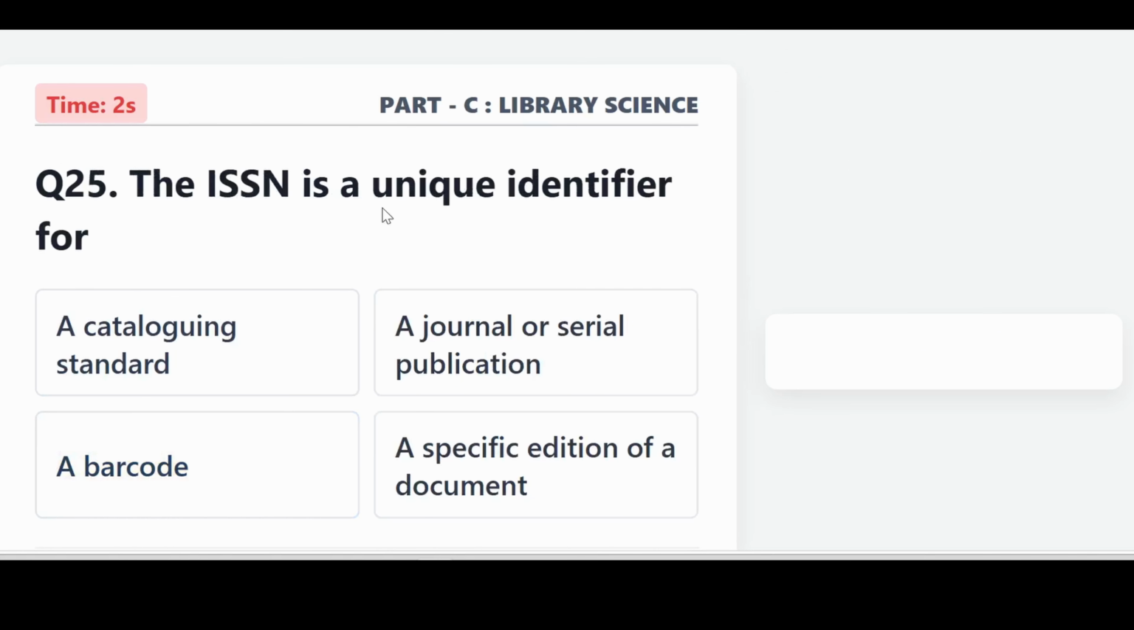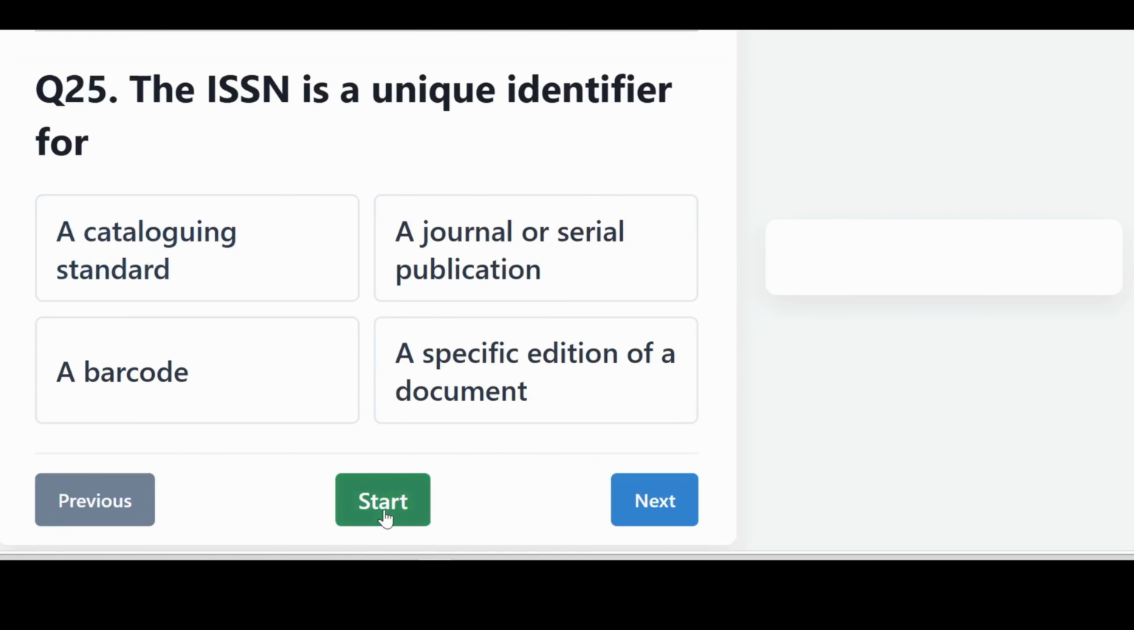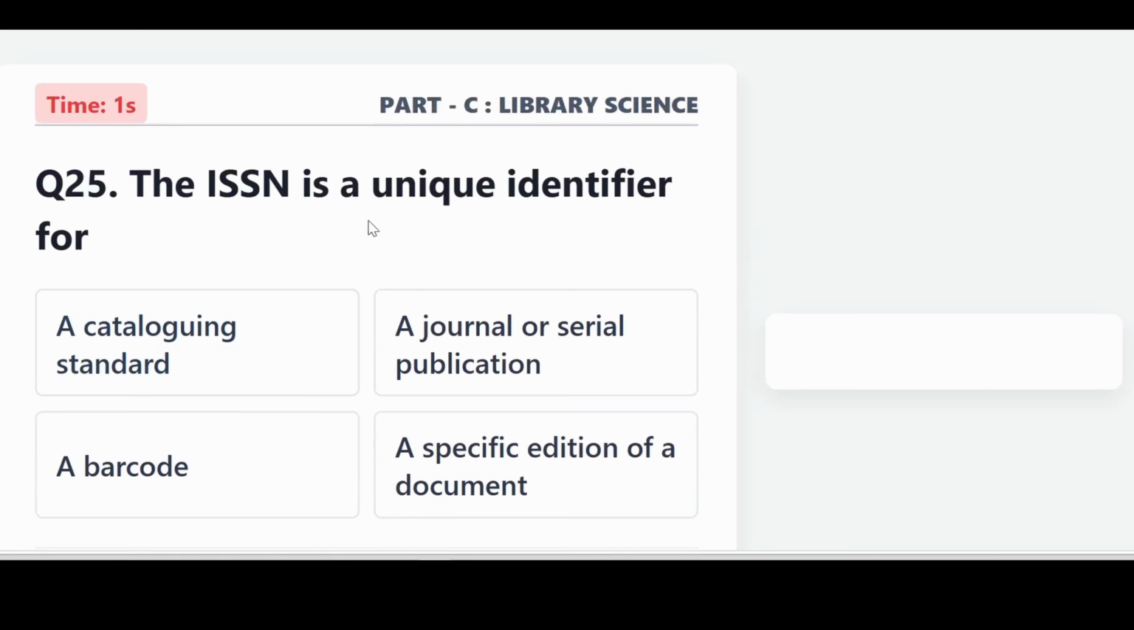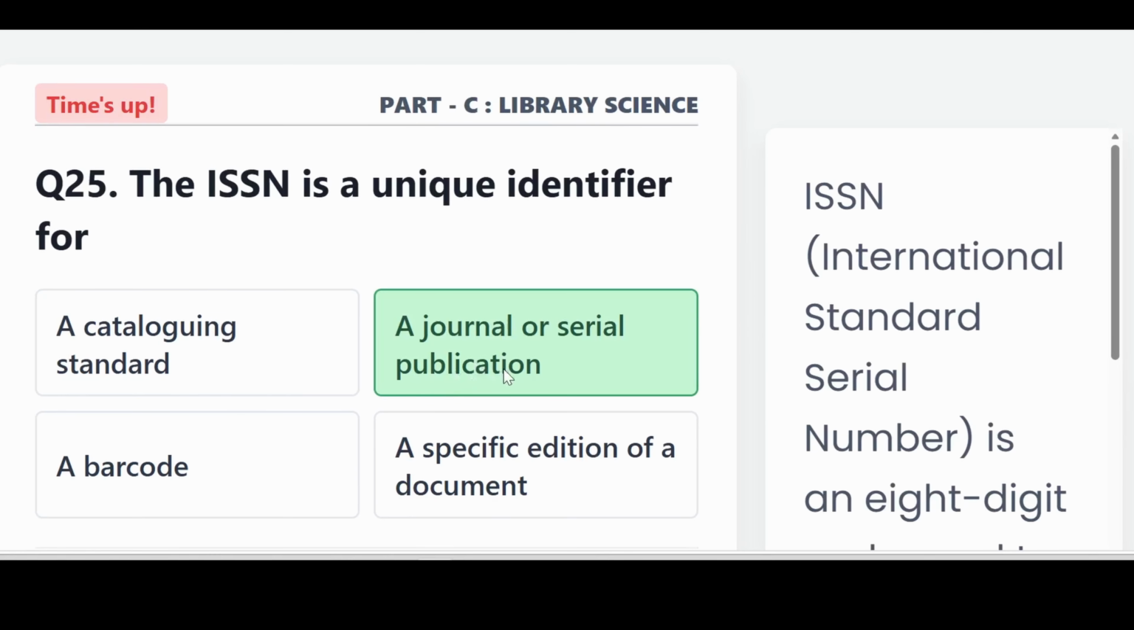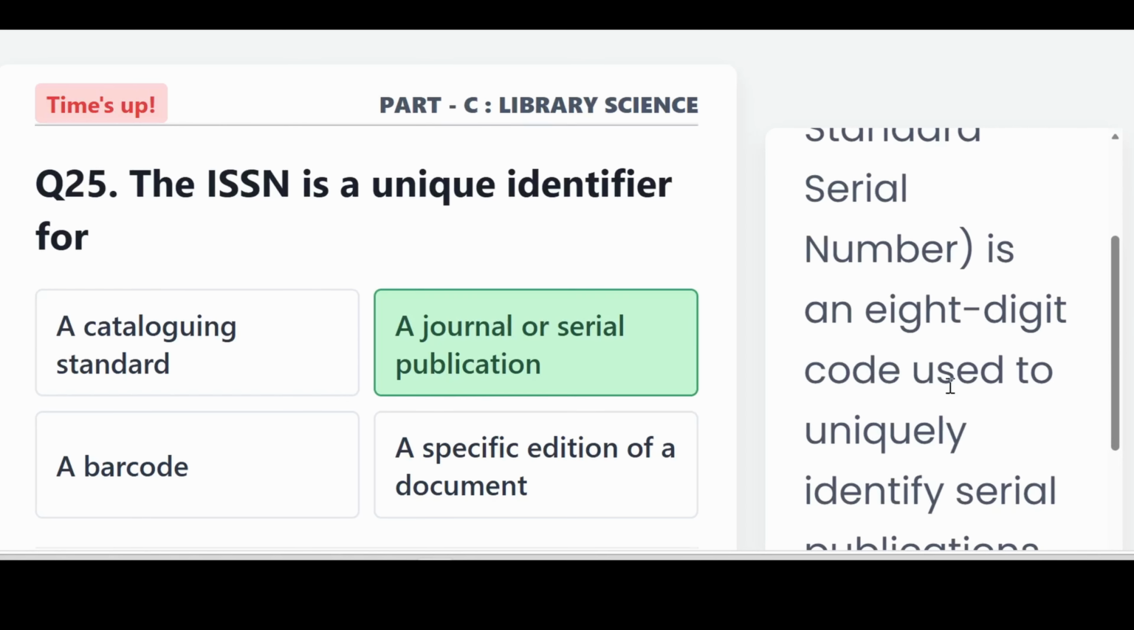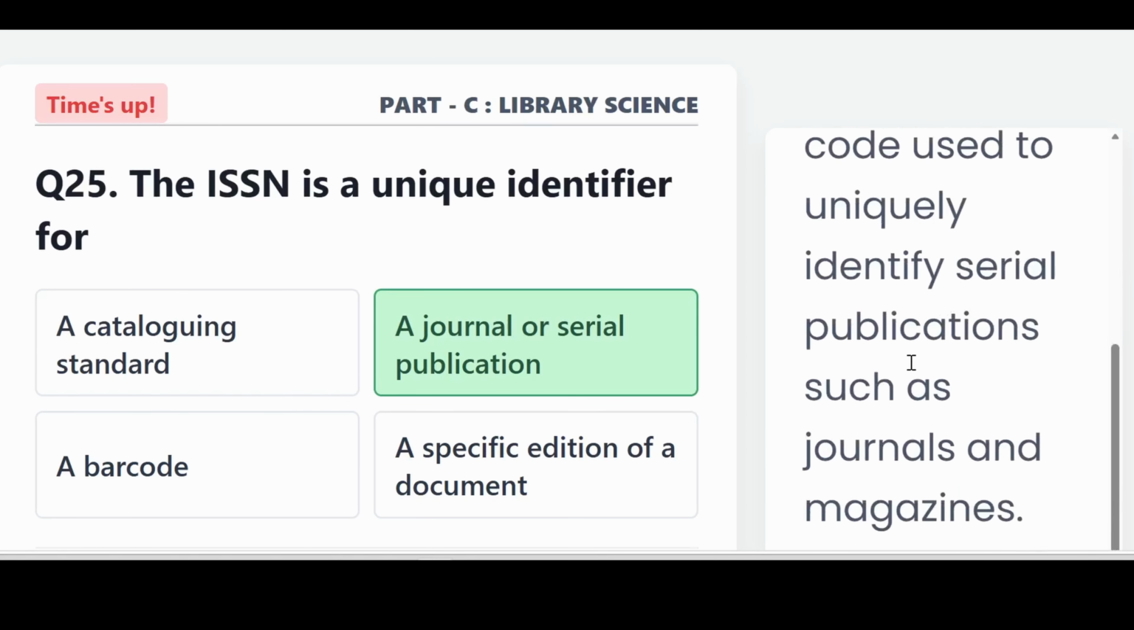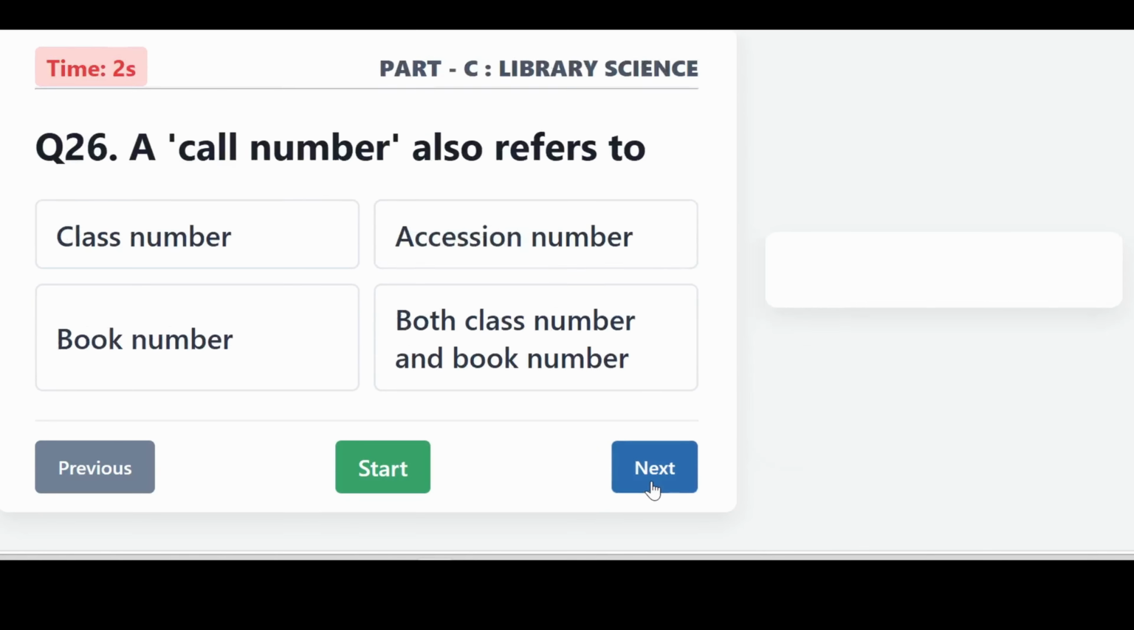The ISSN is a unique identifier for a journal or series publication. The International Standard Serial Number is an 8-digit code used to uniquely identify serial publications such as journals and magazines.